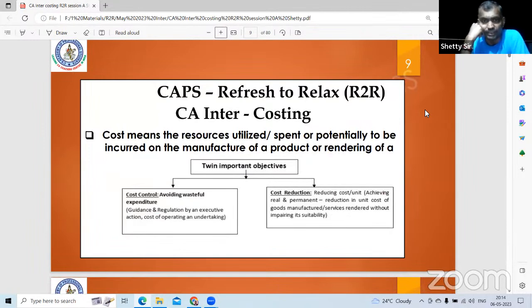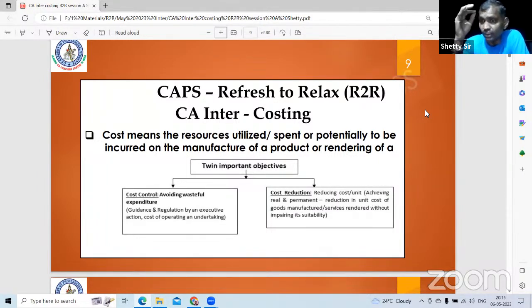You get inside the subject. What is cost? Cost means resources utilized or spent or potentially to be incurred on a manufacture of a product or rendering of a service. Two important objectives of costing: cost control, avoiding unwanted expenditure. Like in your 4-wheeler, on the back side one wiper is sufficient. Some companies tried with 2 wipers initially, backside portion entirely. It's a waste, remove it.